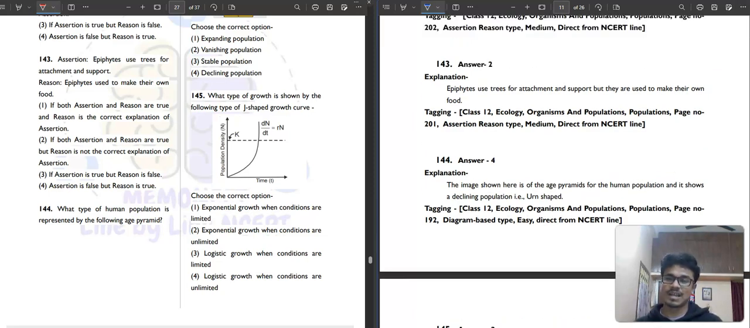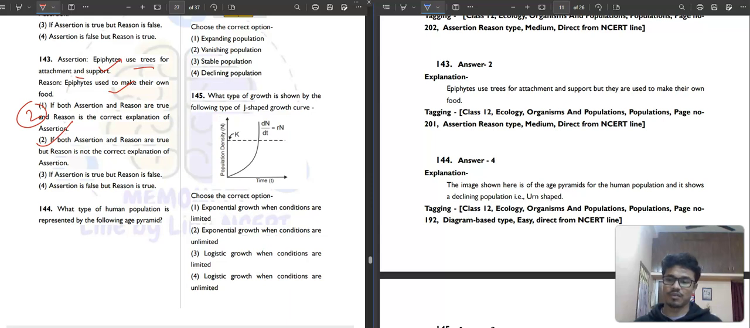It is saying assertion, epiphytes use trees for attachment and support. Correct. Epiphytes used to make their own food. Yeah, epiphytes make their own food, but they don't get any help from the plant. Okay, just that kind of relationship. Commensalism. So here second option will be the correct answer. Reason is not explaining the assertion, I guess. So that's why second option is the correct answer.